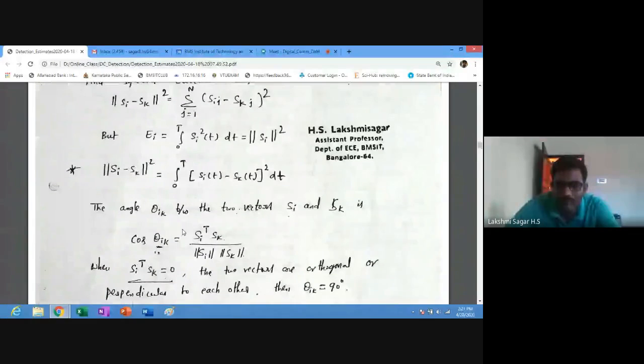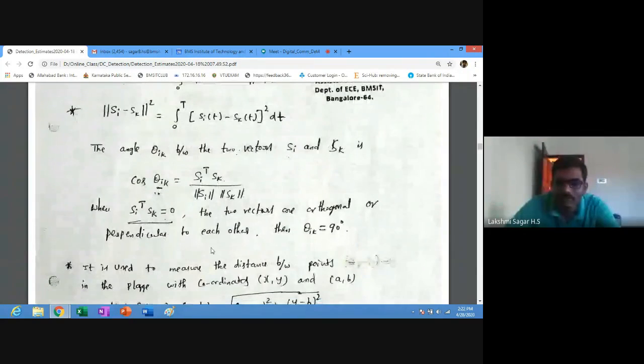Then the angle between the two vectors Si and Sk we can find using cos theta ik equal to Si transpose Sk divided by the norm of Si times the norm of Sk. This term becomes equal to 0 when they are orthogonal or perpendicular to each other, when theta ik becomes 90 degrees. So cos 90 degrees becomes 0. So you will get Si transpose Sk equal to 0 when the two vectors Si and Sk are perpendicular to each other.